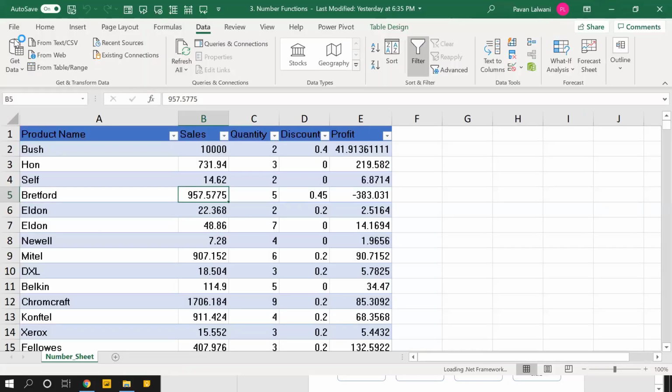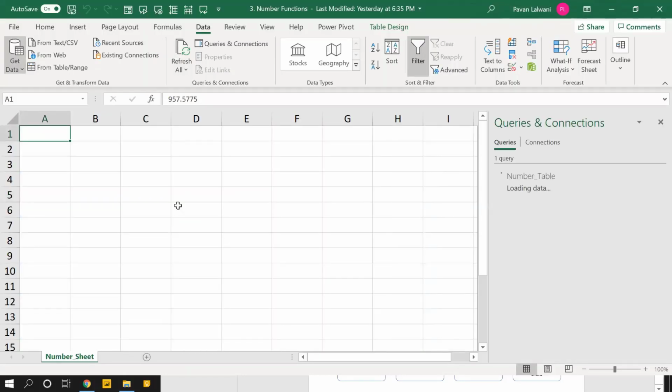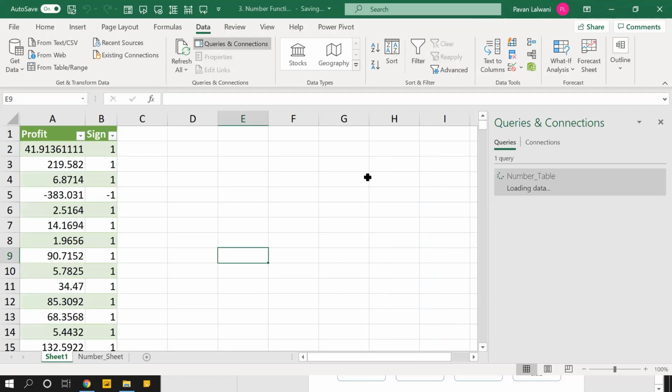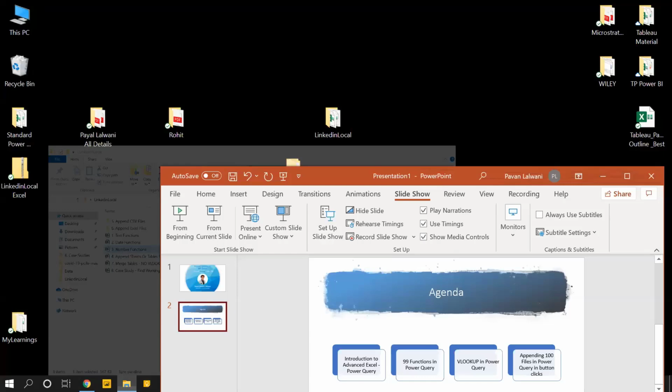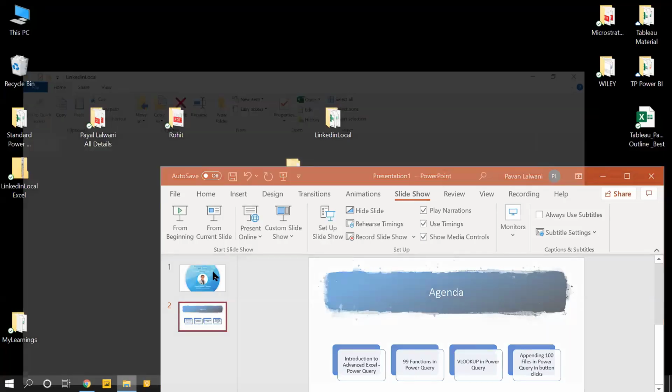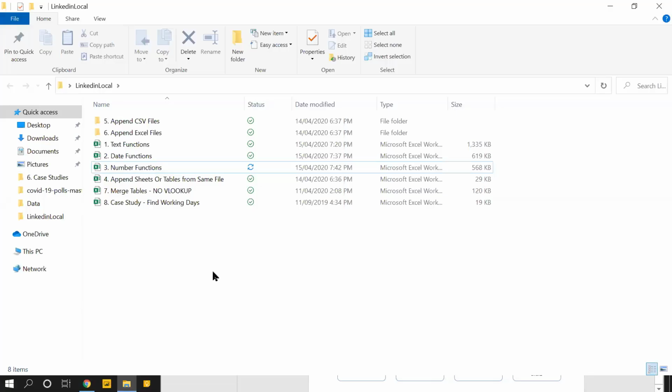But just a feedback from you. How do you find Power Query now? Will you be able to do it? I mean, if you look here and there, will you be able to get the answers? No coding. Yes. Yeah, it's interesting. In fact, we were not aware of this.